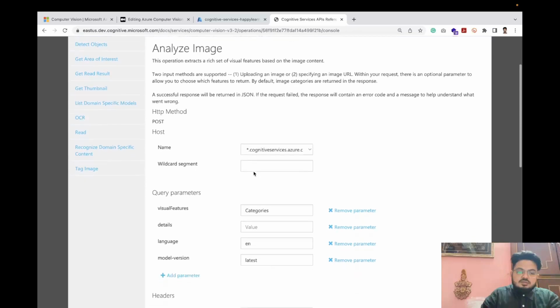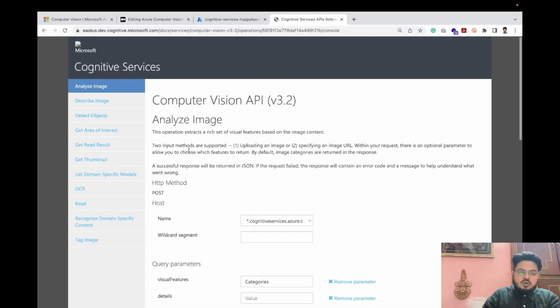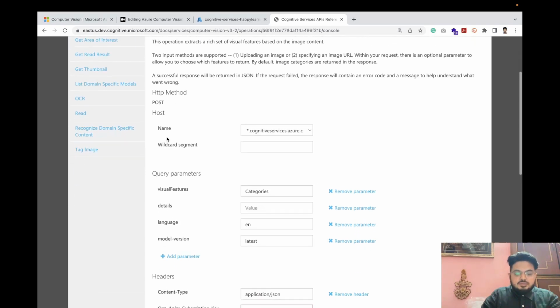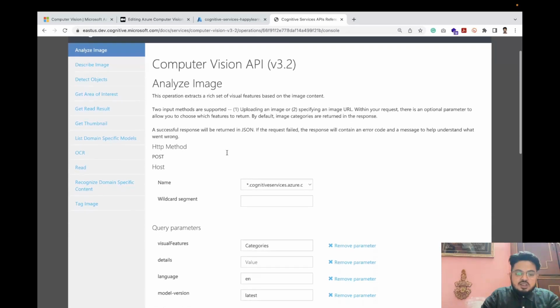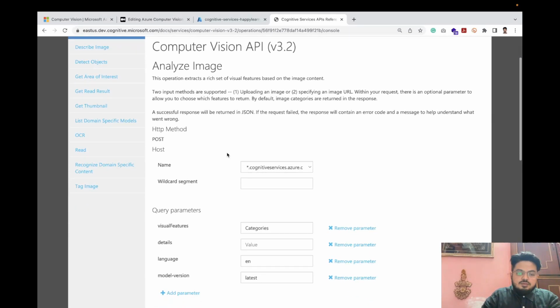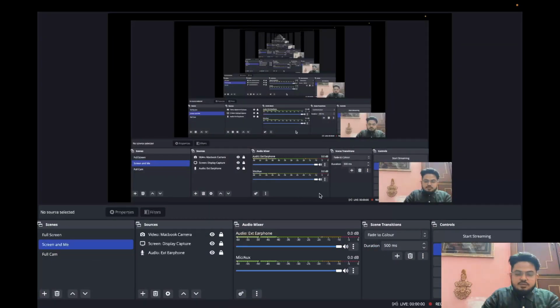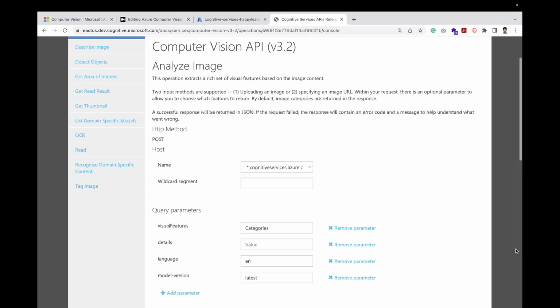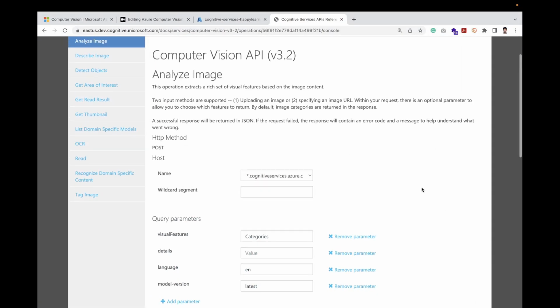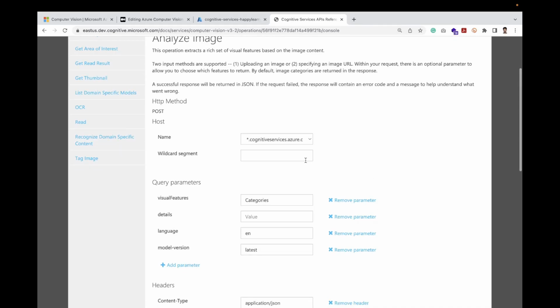Okay. So Analyze Image, Describe Image, we have lots of APIs over here. The same thing which we were saying, Analyze Image will do most of the work for us. First step, in the first box we have to note that we'll be doing it like in Postman.